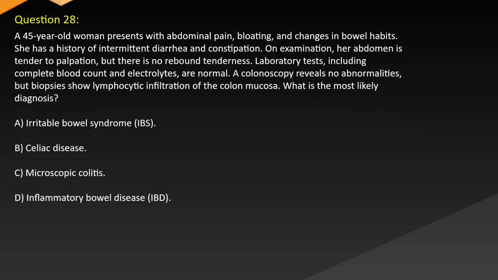Question 28. A 45-year-old woman presents with abdominal pain, bloating, and changes in bowel habits. She has a history of intermittent diarrhea and constipation. On examination, her abdomen is tender to palpation, but there is no rebound tenderness. Laboratory tests, including complete blood count and electrolytes, are normal. A colonoscopy reveals no abnormalities, but biopsies show lymphocytic infiltration of the colon mucosa. What is the most likely diagnosis? A. Irritable bowel syndrome (IBS). B. Celiac disease. C. Microscopic colitis. D. Inflammatory bowel disease (IBD).